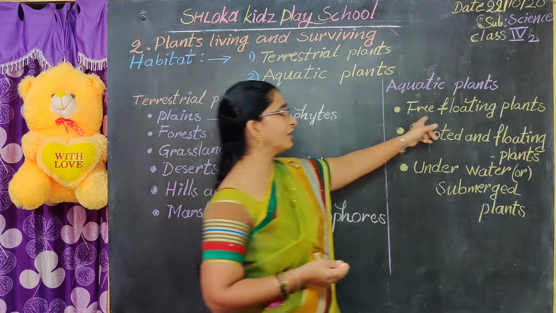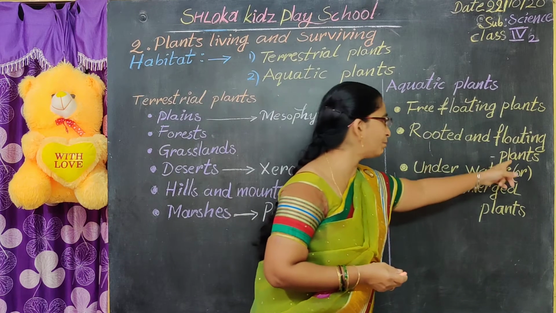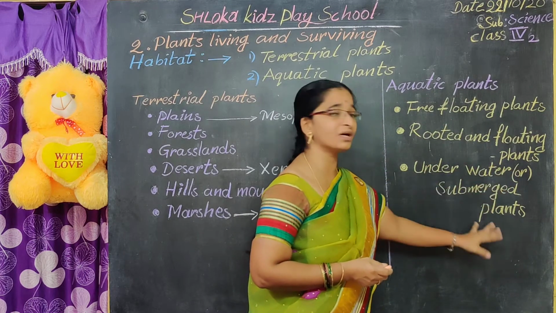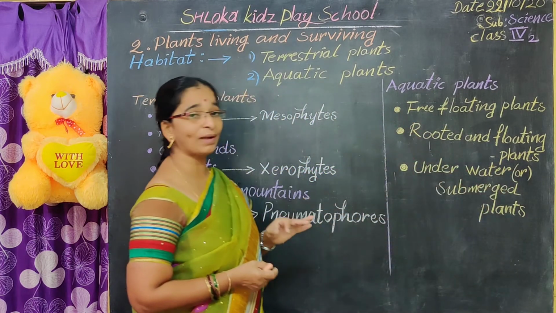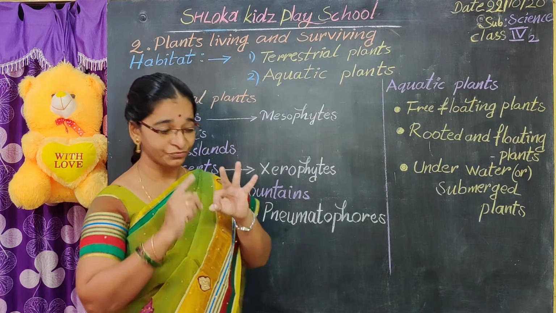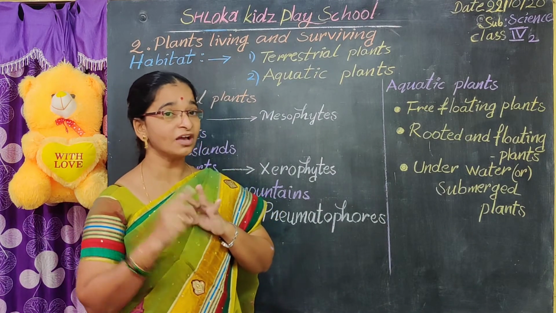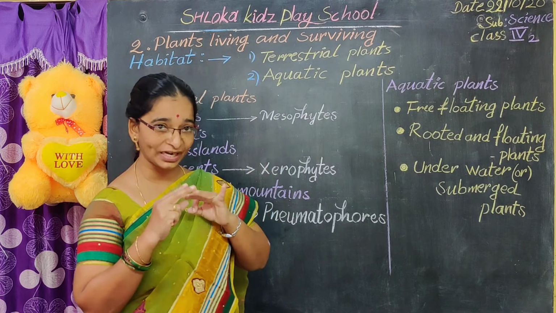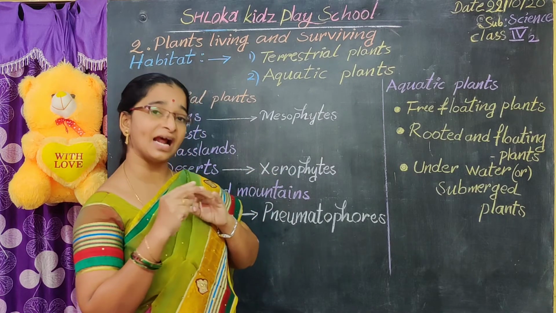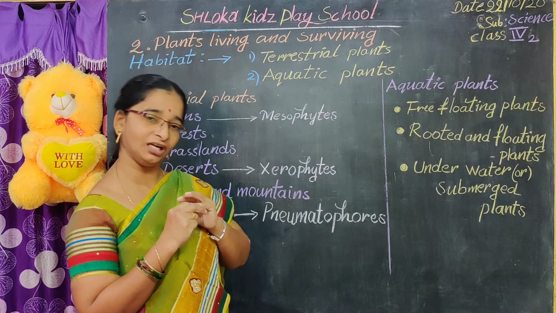What are those? Free floating plants, rooted and floating plants, underwater or submerged plants. So again these aquatic plants are divided into how many parts? Three types. What are those? Free floating plants, rooted and floating plants, and underwater or submerged water plants.